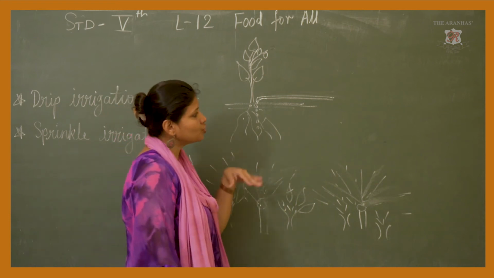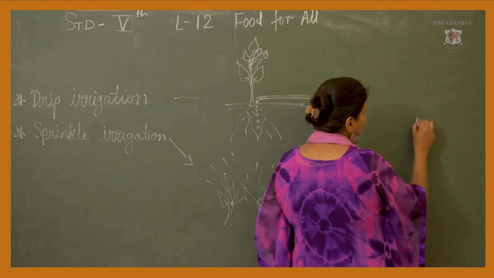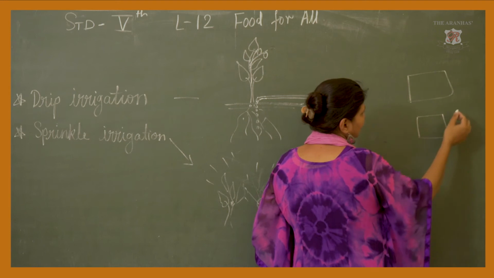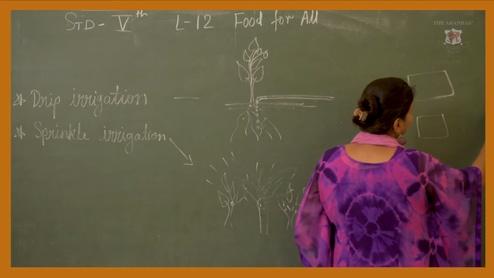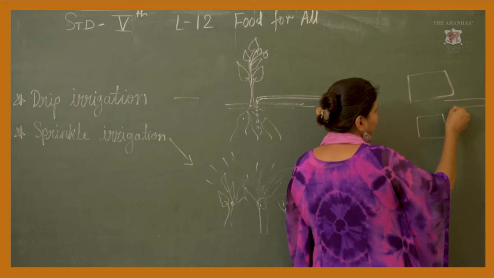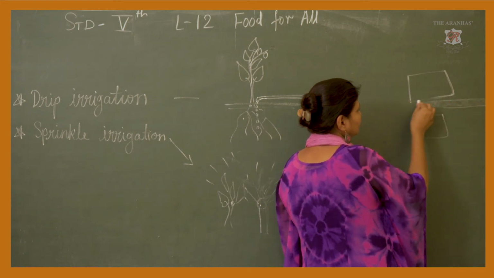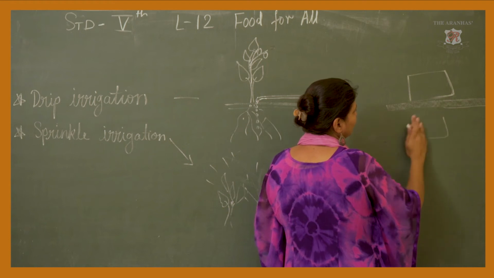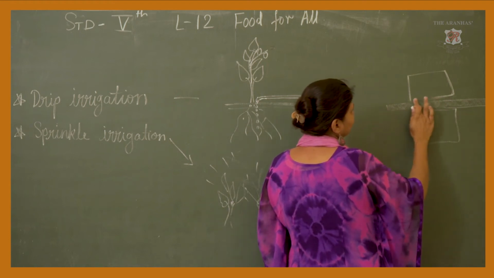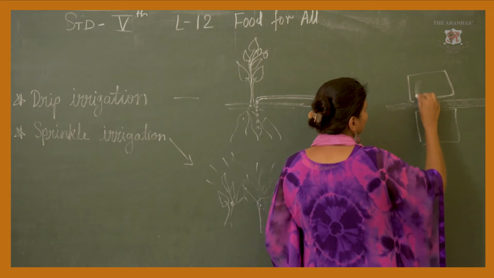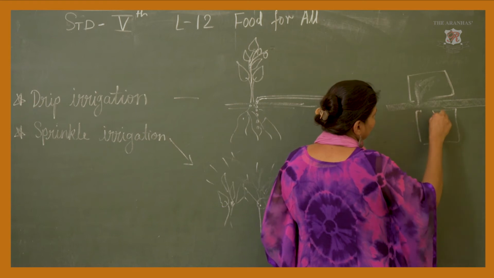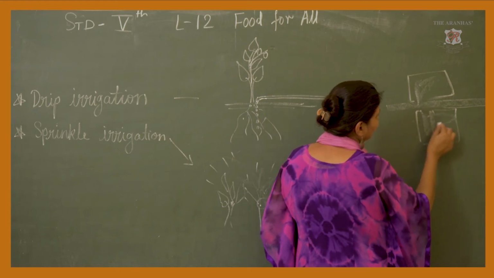So in this way also the water is saved, in this way also water is saved. Okay, and first what they used to do, for example, see now here two fields are there. And from the canal, the water is coming from here. So they used to open one side of this and this water used to go in this field, and from here also they used to open this space and this water used to enter in the field.